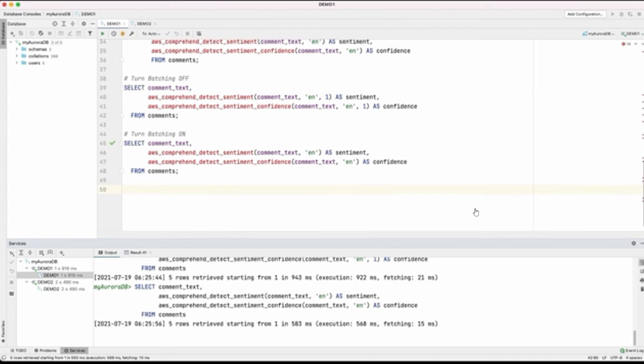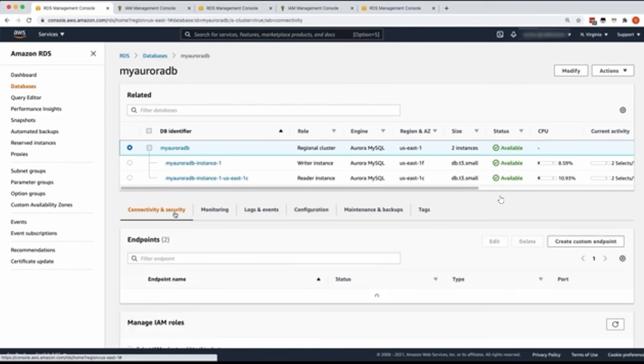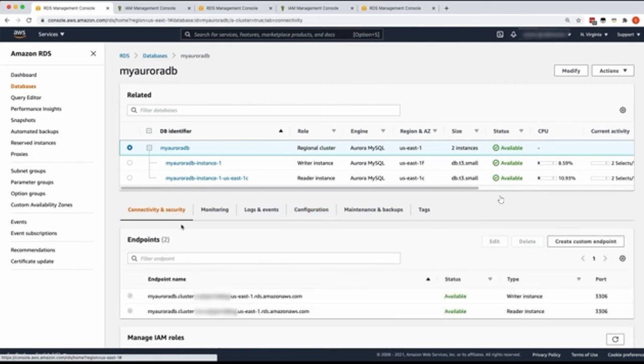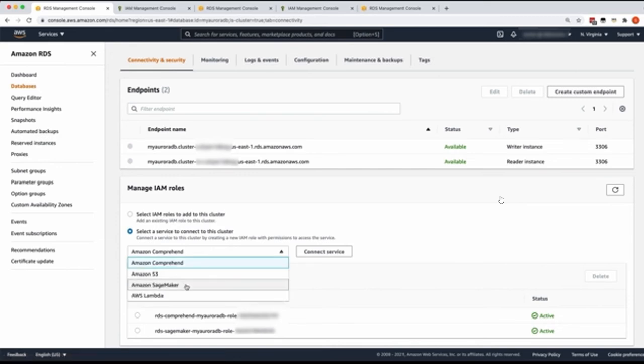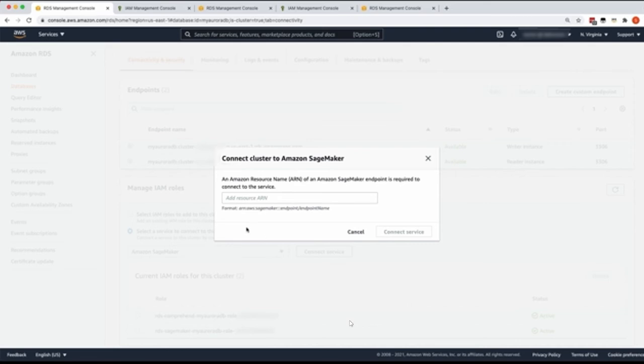So to do that, the first thing we need to do is to add the IAM role to our Aurora database, as we have done for Comprehend, which we have seen a while back. So let's go back to the console and do the same. As we have seen before, we need to select a service to connect this cluster and select Amazon SageMaker from the drop-down and click on Connect Service.